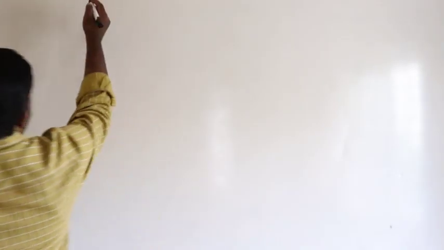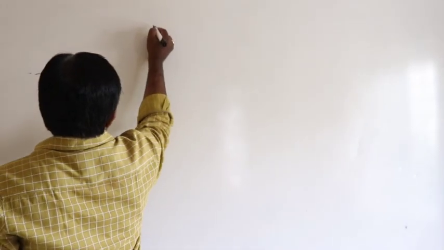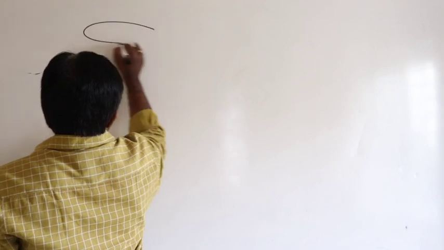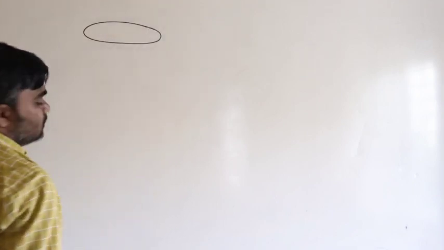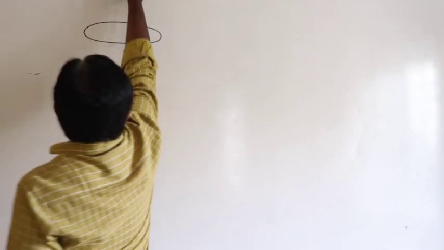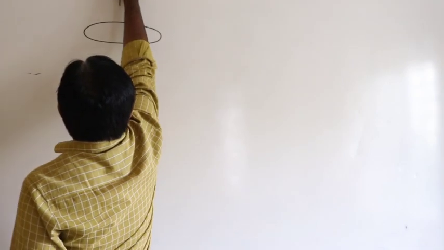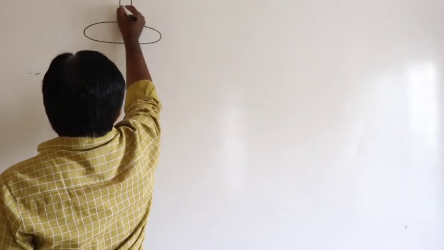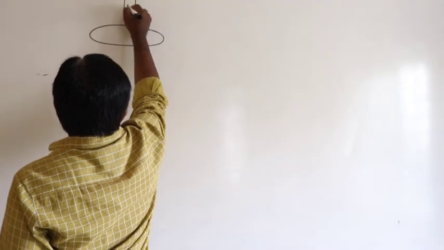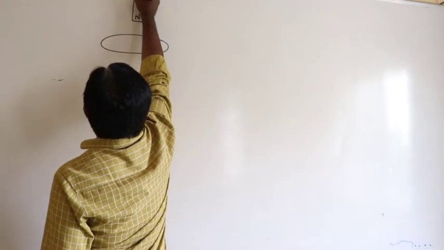So now, for example, a circular ring placed like this, and a magnet falls freely under gravity. Let us say it is the north pole and it is the south pole.